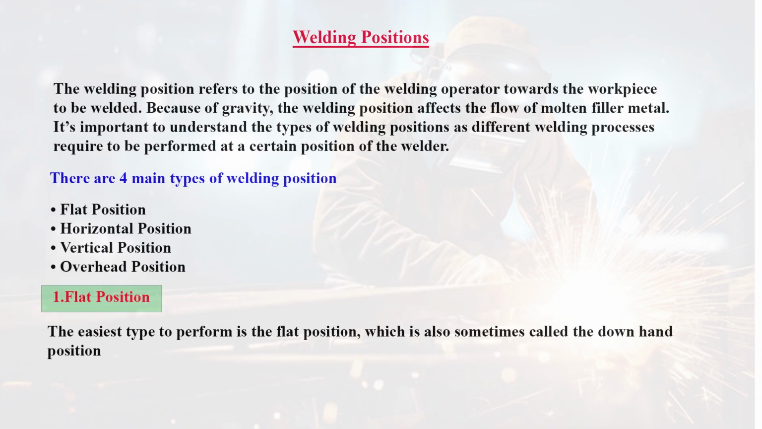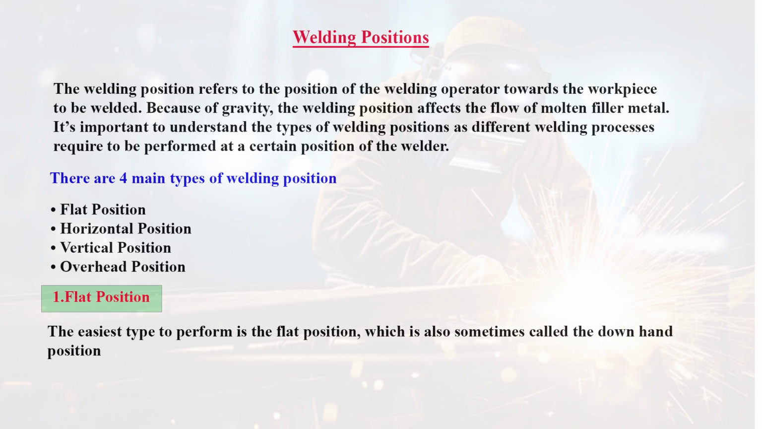Now we can consider welding positions. The welding position refers to the position of the welding operator towards the workpiece to be welded. Because of gravity, the welding position affects the flow of molten filler metal. It's important to understand the types of welding positions, as different welding processes require to be performed at a certain position of the welder. There are 4 main types of welding position.